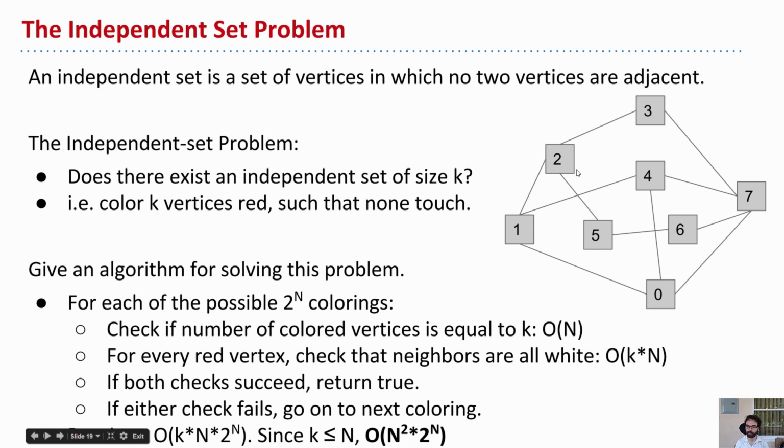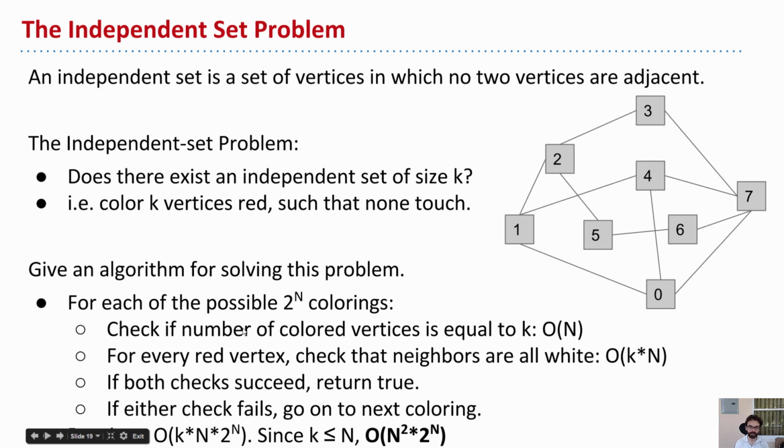So if I color in only 2 of them red, because that's one of the colorings, but I'm actually supposed to be doing the problem k equals 5, then that will rule that particular coloring out. So first I check if the number of colored vertices is correct. That takes n time because we're going through all the vertices, counting out the reds. And if that works, then we'll check that all the neighbors of every red vertex are white. So for each red vertex, of which there are k, it can have up to n neighbors, and so the runtime of this step should be kn.